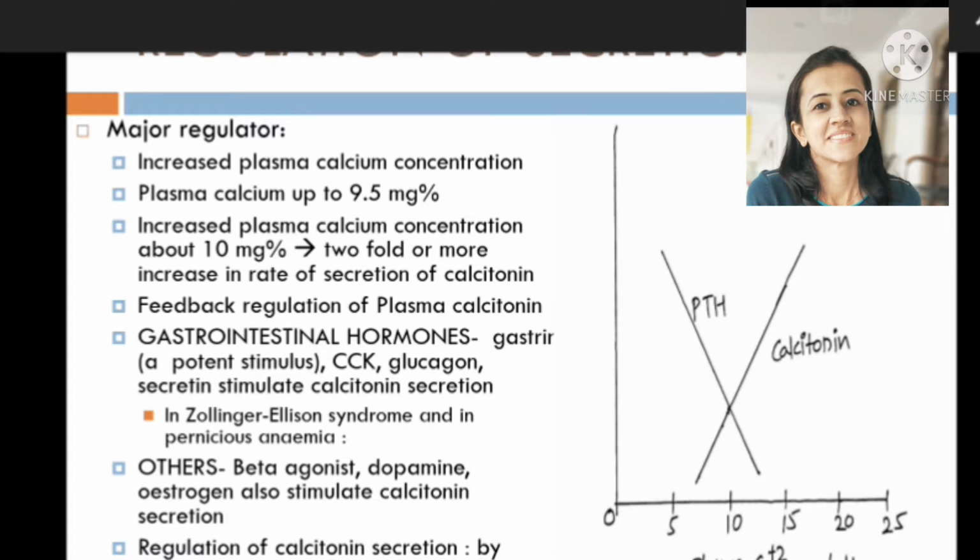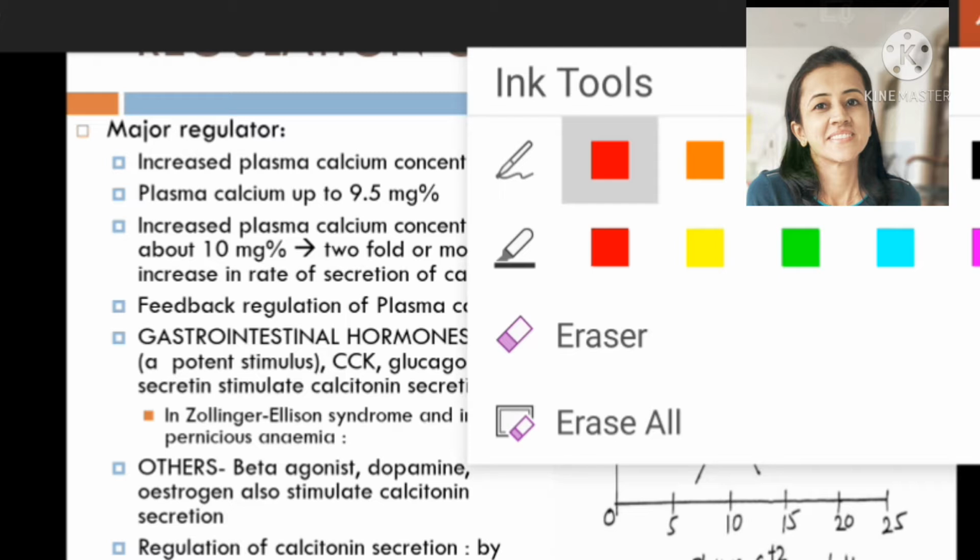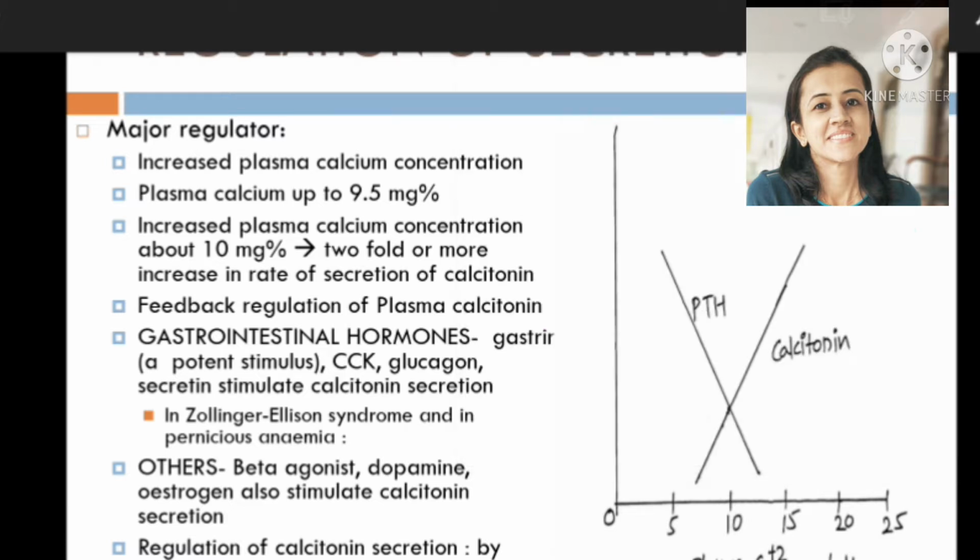You can see here, this is the plasma calcium concentration and this is the level of calcitonin. So till it is 9.5 milligram percentage, no calcitonin is secreted, and with increase in the plasma calcium concentration, when it is about 10 milligram percentage, there is a twofold or more increase in the rate of secretion of calcitonin.